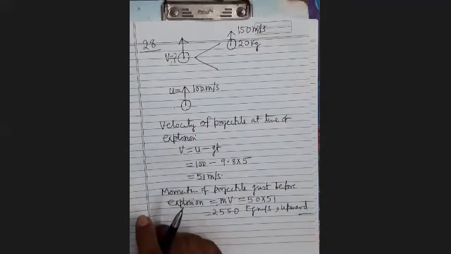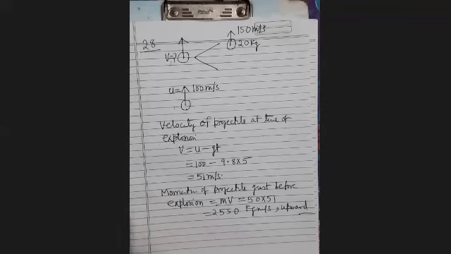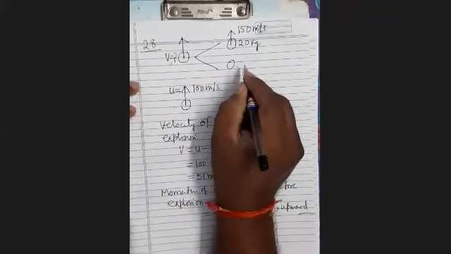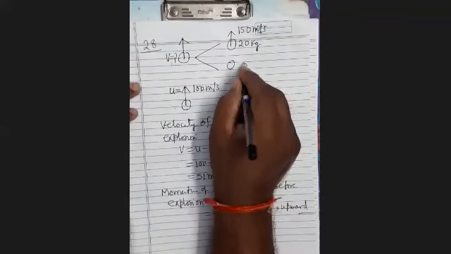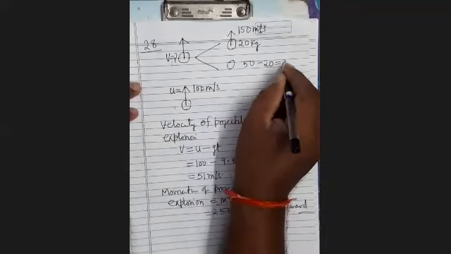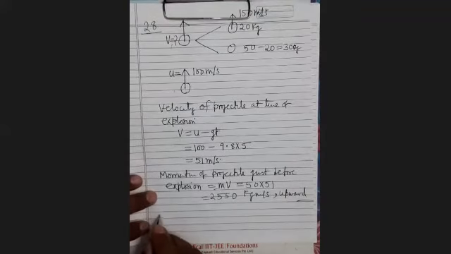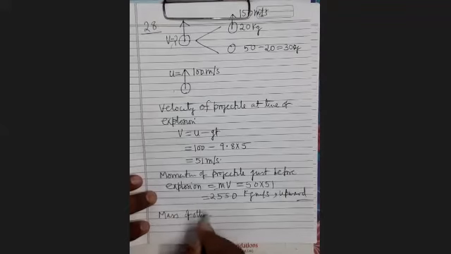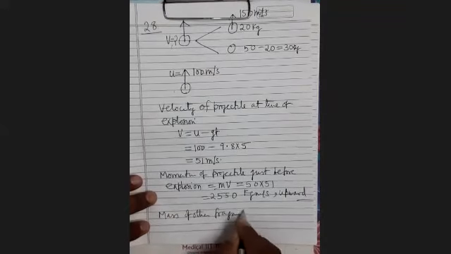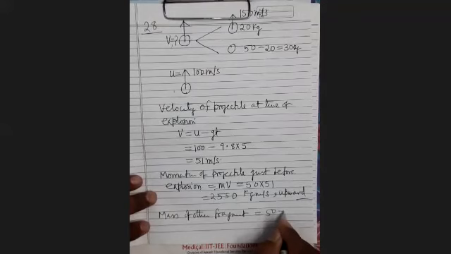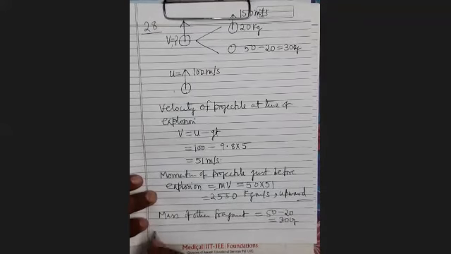What will be the velocity of the other fragment at this moment? You have to find it. So what will be the mass of the other fragment? It will be 50 minus 20, that is equal to 30 kg.